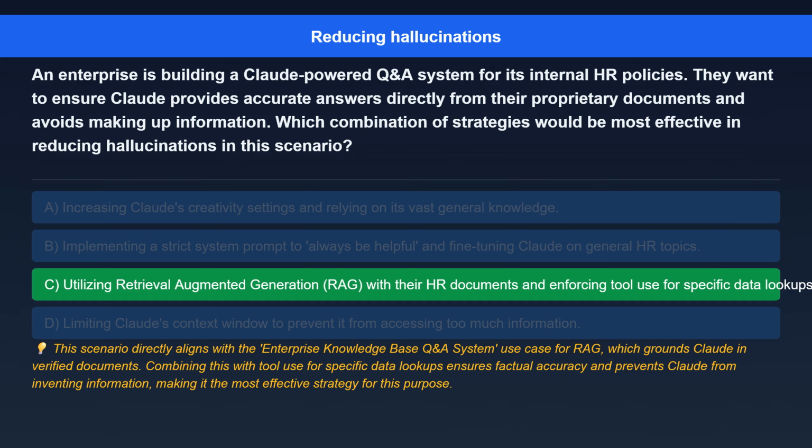The correct answer is utilizing retrieval-augmented generation, RAG, with their HR documents and enforcing tool use for specific data lookups. Here's the explanation. This scenario directly aligns with the Enterprise Knowledge Base Q&A system use case for RAG, which grounds Claude in verified documents. Combining this with tool use for specific data lookups ensures factual accuracy and prevents Claude from inventing information, making it the most effective strategy for this purpose.